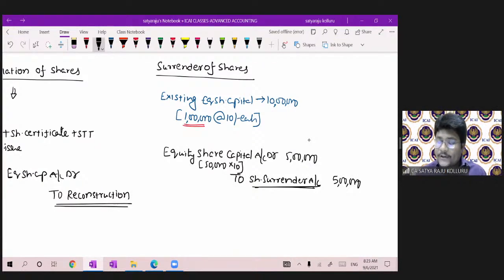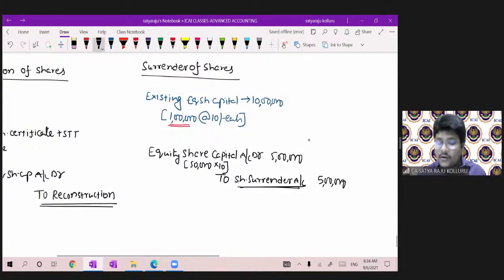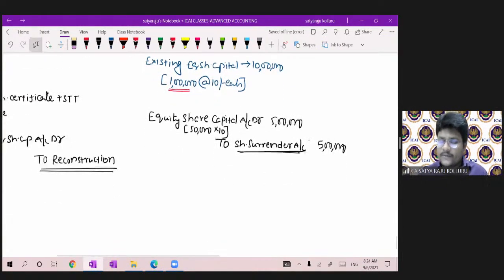So that's why you can see share surrender account as also a reconstruction account. But the only difference is, here we already cancelled, but here not yet cancelled, the shares which are there in the form of shares only. Now concentrate, let me continue this discussion.